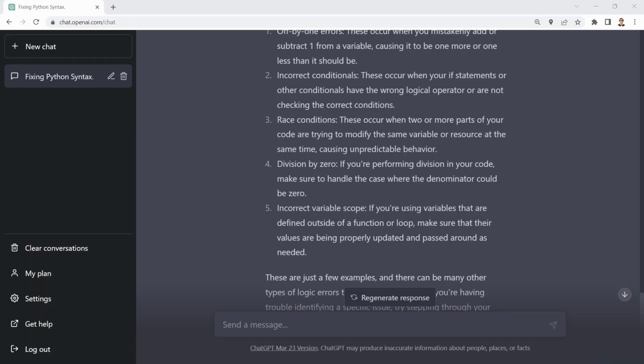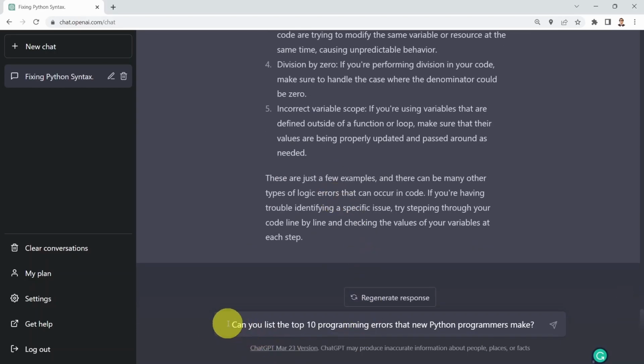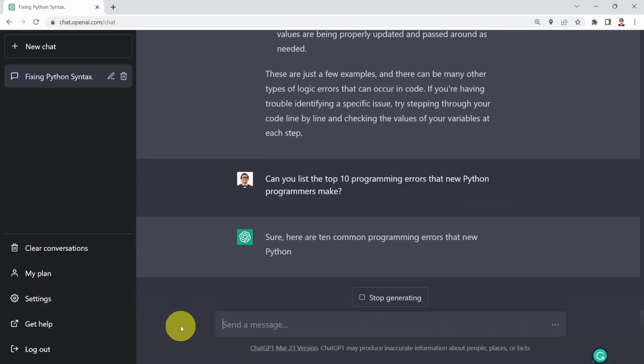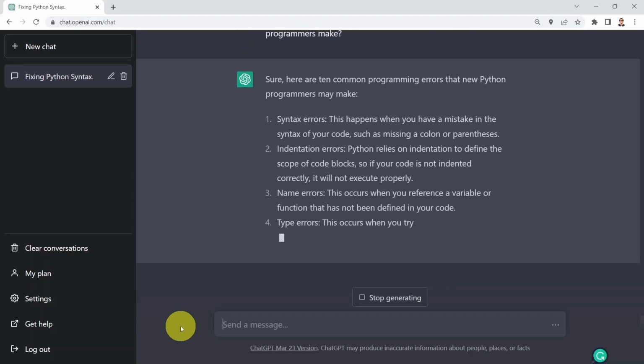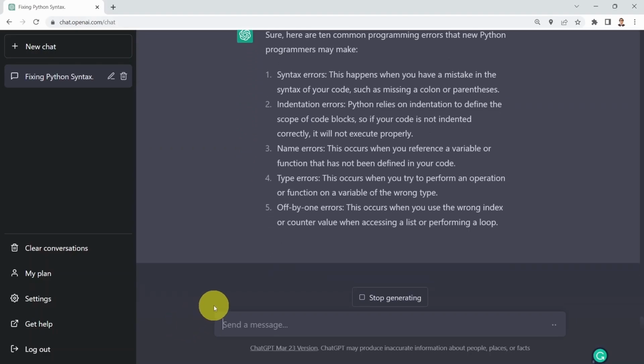Okay. Another question that you can ask ChatGPT is, can you maybe tell me what are the 10 common programming errors for new Python programmers? So that can show you the 10 programming errors. One of them is first syntax errors, such as missing a colon at the end of a Python function, as an example.